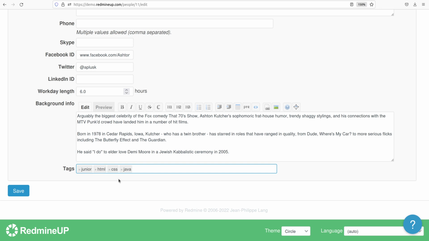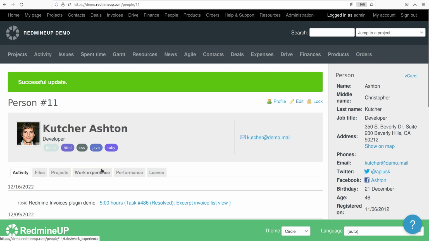Okay, so if the tag is appearing when we start typing it, for example when we write R and U, then Ruby is appearing. This means that this tag already exists. Okay, so these two tags are just newly created by us now. So we save our changes and tada, Ashton Kutcher has new tags: CSS, Java and Ruby.